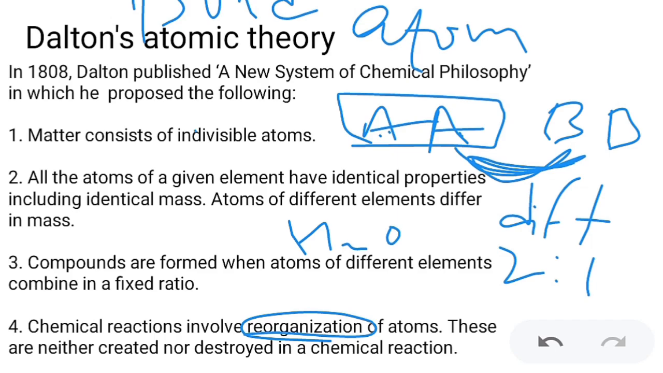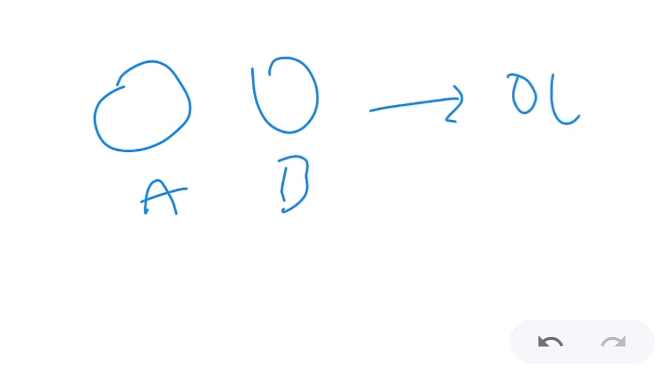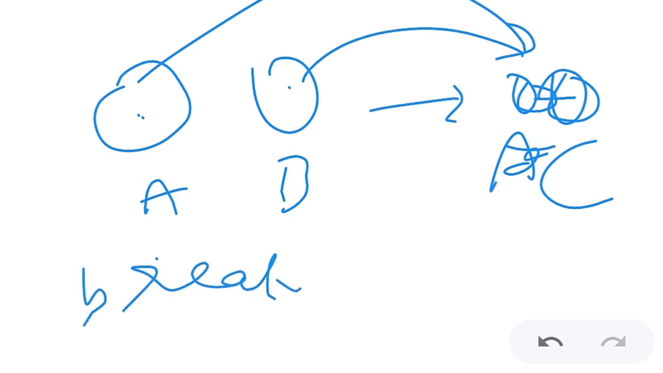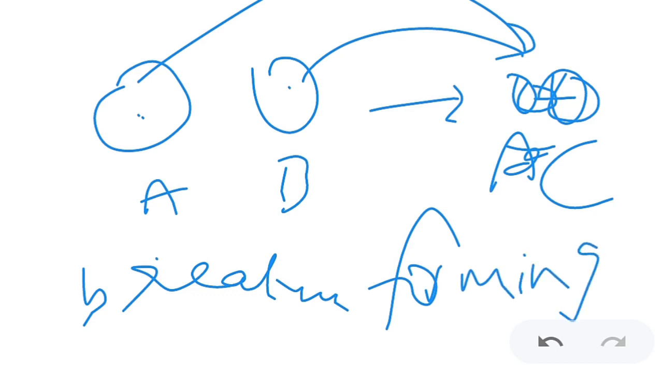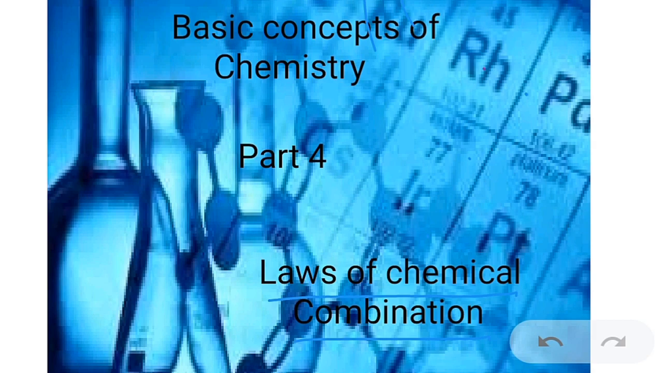It is just that if one atom is there and another atom is there, and they both combine and form a molecule C, then it is just that these two atoms combined and formed a bond. So there is no addition, nor a subtraction or removal. They are just breaking the bond or forming the bond. So this is about the laws of chemical combination.